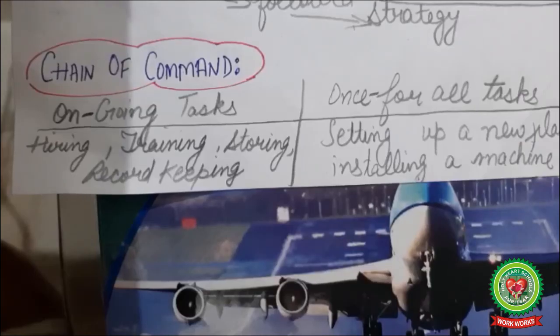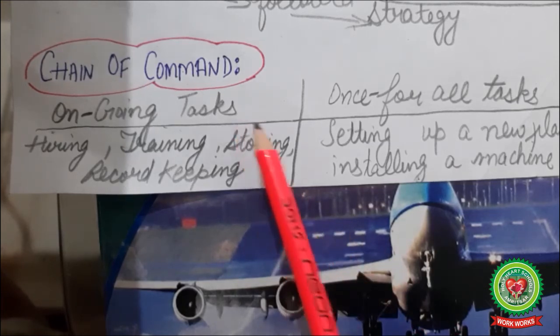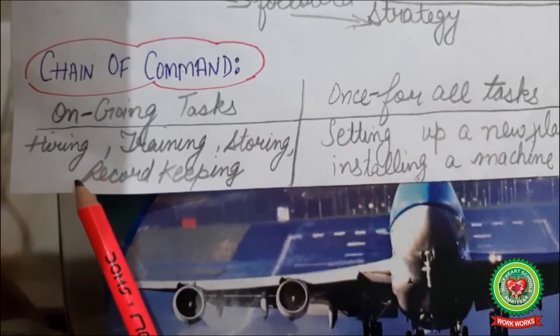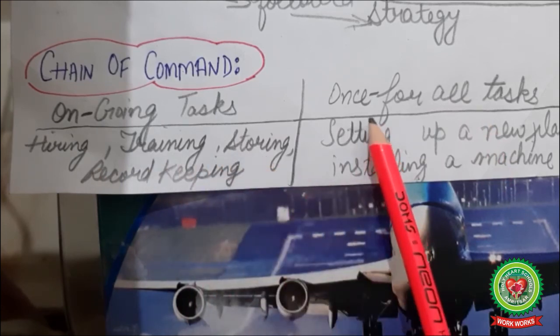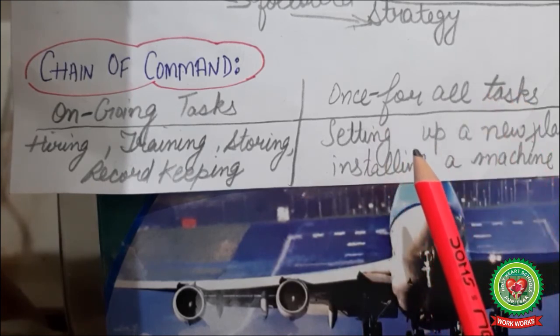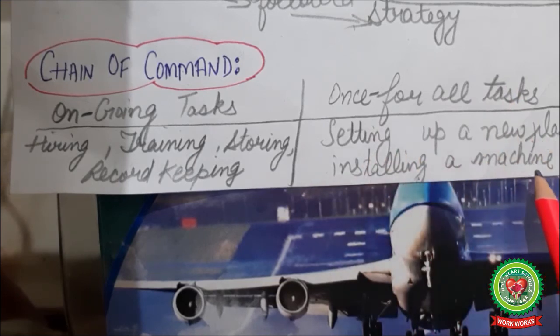Okay, next we have chain of command, that is, who has to give instruction to whom, who will command whom. Here we have to cover two types of tasks: ongoing tasks and once-for-all tasks. Ongoing tasks are like hiring employees, training them, storing goods, record making. Once-for-all tasks are done once. Once you do it, you need not do it repetitively, like setting up a new plant or installing a machine.